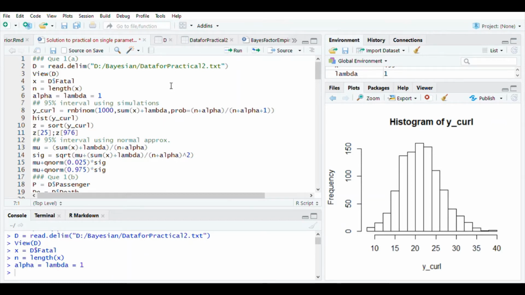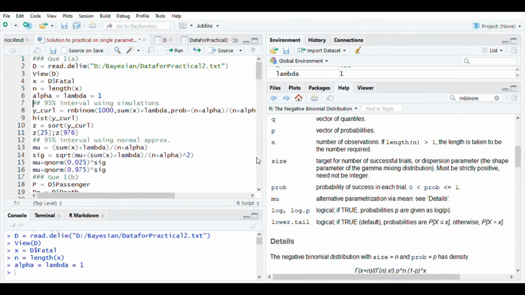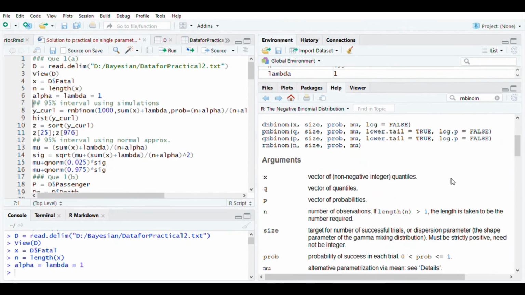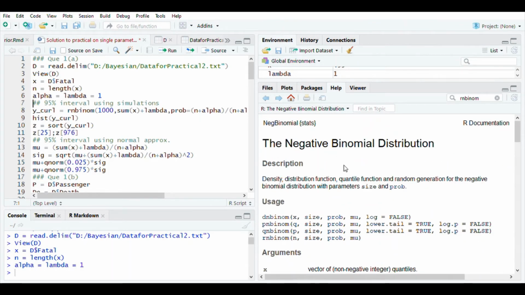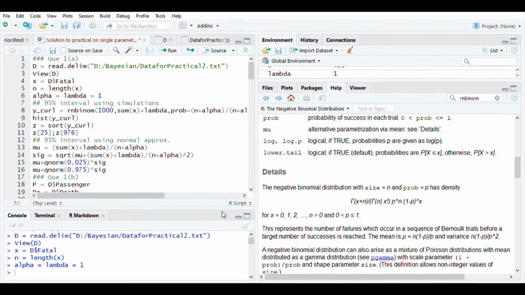Now, in order to construct a 95% interval for y, let us simulate observations from negative binomial distribution, which is the distribution of y. Just be careful while specifying the parameters of negative binomial distribution. Have a look at the help file of negative binomial distribution here. The command rnbinom gives you a random sample from negative binomial distribution with parameters specified like this. Have a look at the PMF.